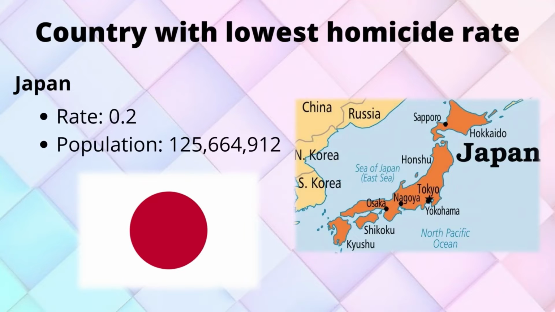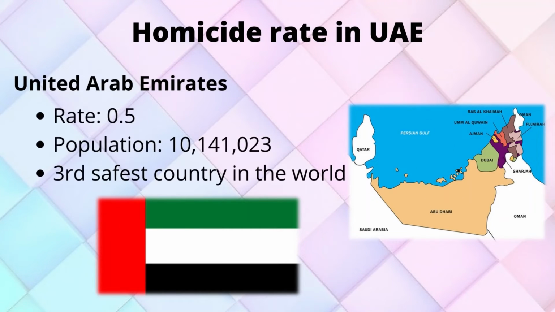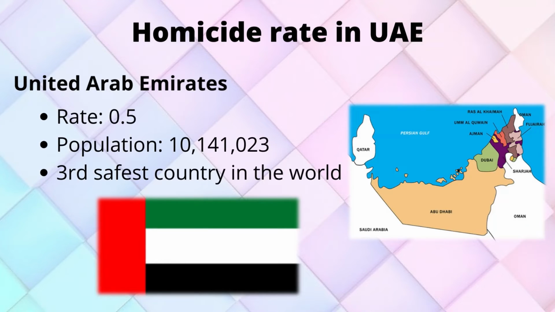Japan is an island country in East Asia. Latest reports reveal that Japan is the country with the lowest homicide rate of 0.2, thus making it the safest country in the world to live in. The United Arab Emirates, or simply the UAE, is a country in the Middle East. Latest reports of 2020 indicate that the UAE was ranked as the 3rd safest country in the world with a homicide rate of 0.5.